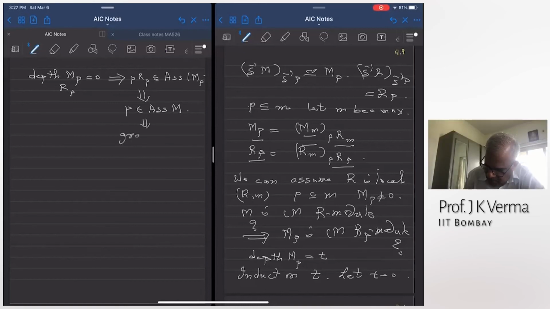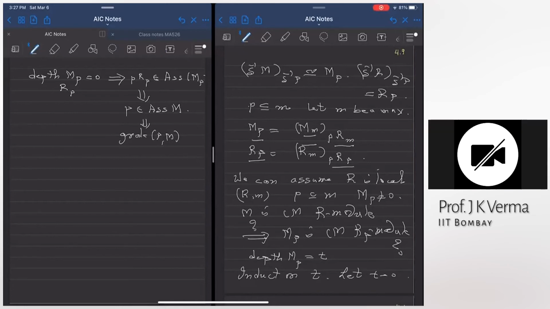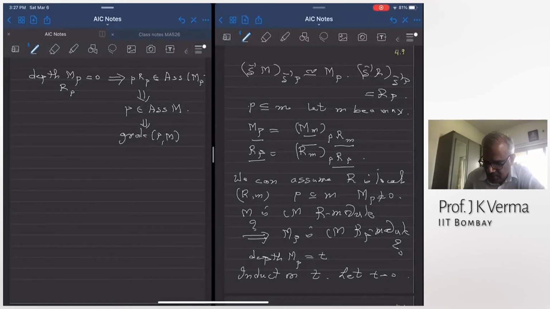So if P is an associated prime of M, what can you say about grade of PM? What can you say about grade of PM? P consists of only 0 divisors on M. So grade of PM is 0. So grade of PM is equal to depth of MP.